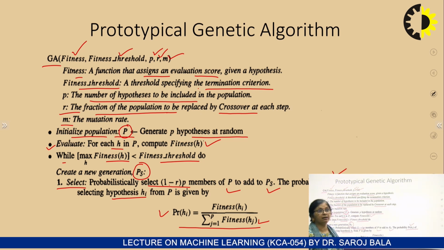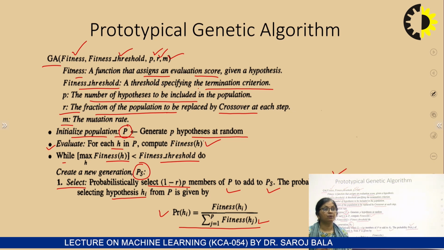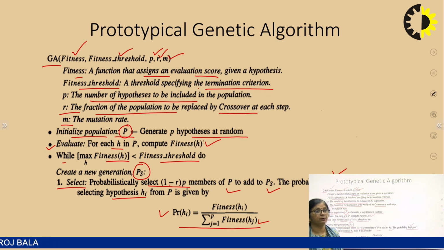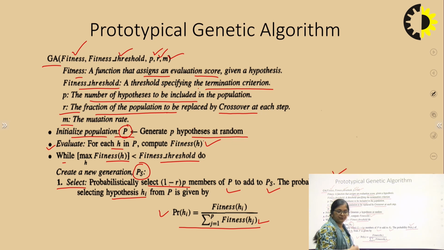We need to do the R proportion, the proportion of the population that is to be newly generated. So what we did, (1 minus R) into P population we carried based on the fitness. So a few, based on (1 minus R) into P, have been carried directly to the next generation.